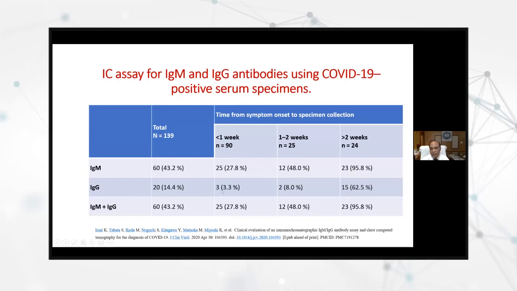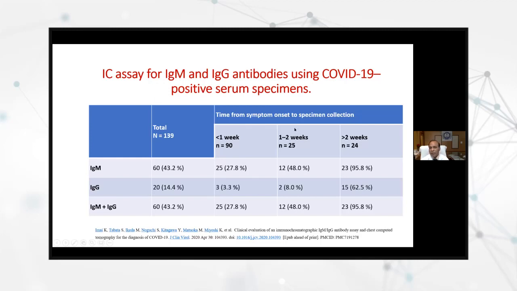And IgG, which is another antibody, and most of the ICT rapid tests or POC kits detect it, will be only 3.3%. So in the first week overall, because the kits have both IgG and IgM, combined the kit will be able to detect only 28% of the cases if you test the blood in the first week of symptoms.